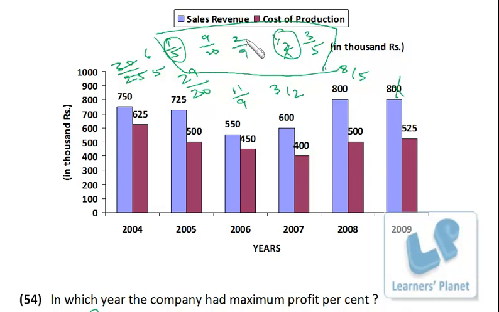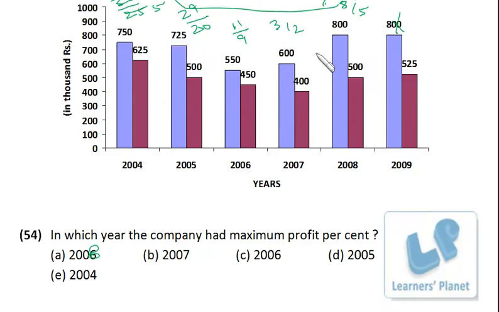After that, in this case the numerator is also less and the denominator is higher, so this is definitely going to be less than 3 by 5. After that you can go for the cross multiplication. This is 45 and this is 60, so definitely this is higher. So 3 by 5 is higher, that means 2008 is the correct answer. Maximum profit percent in 2008.